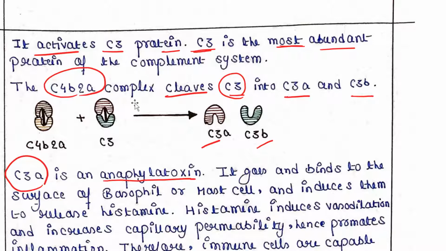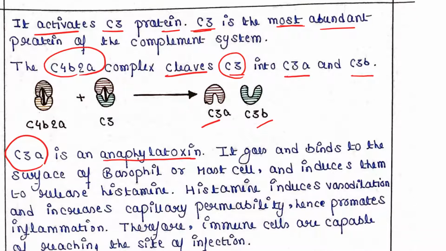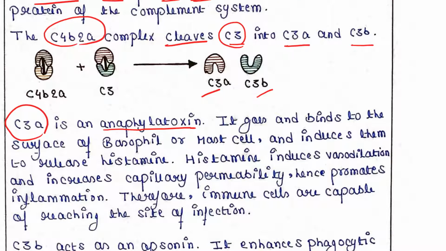It goes and binds to the surface of a basophil or mast cell. C3A binds to this basophil or mast cell, and then induces them to release histamine. So now histamine will be released from these cells.